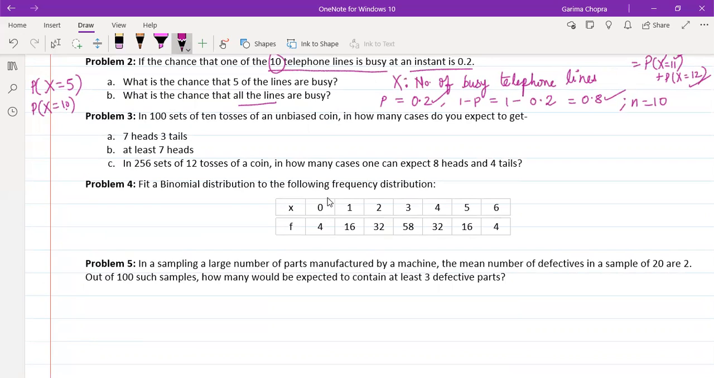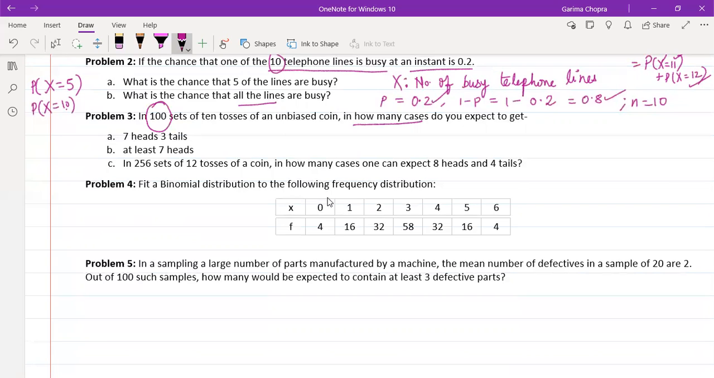we have 10 tosses of an unbiased coin. And how many sets do we have? We have 100 sets. Means once we are tossing 10 coins, then second time again we are tossing 10 coins, then third time again we are tossing 10 coins, and we are doing this how many times? How many sets do we have? We have 100 sets.